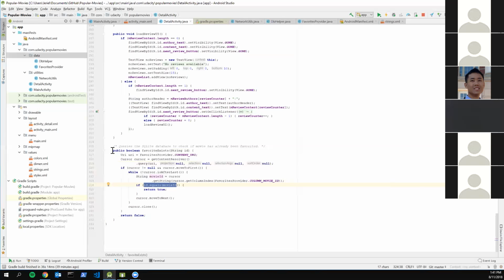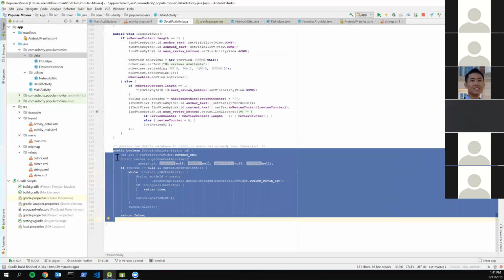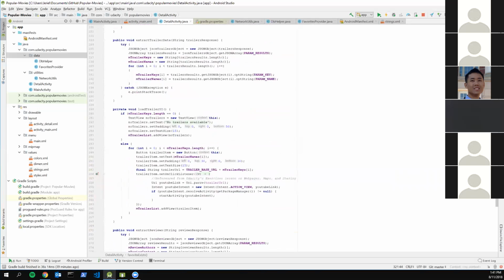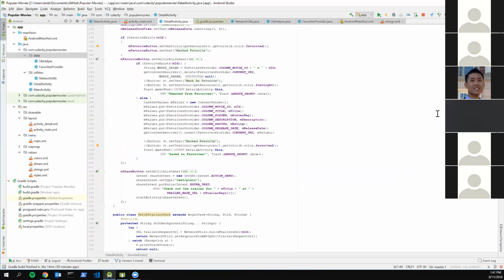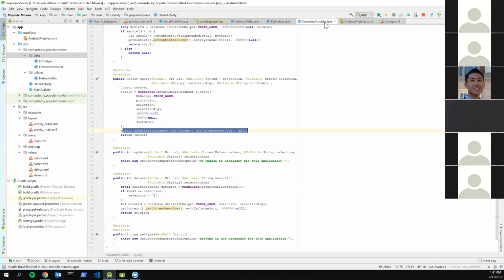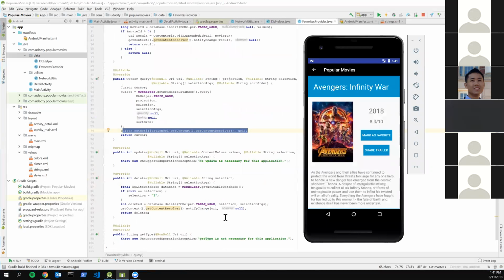This allows me to check if something's in the database, and I use this method throughout this entire class to find and see if something exists. That's what allows me to do the check before my insert and delete operations. If there is something inside the database, I go ahead and delete it. If it's not in the database, I can go ahead and insert it. So that's how I implemented the SQLite database. Does anyone have any questions about that so far?